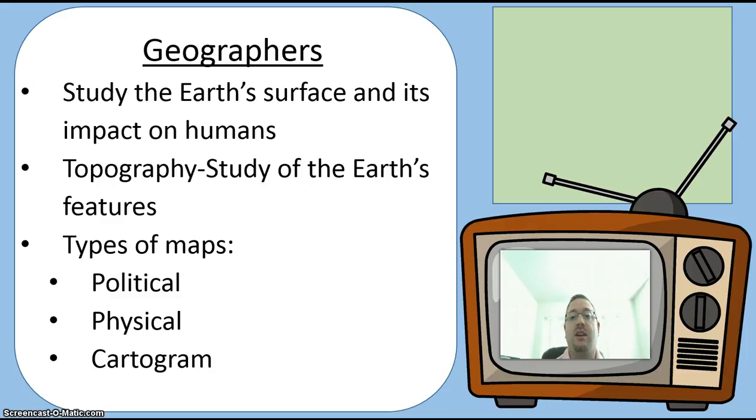A cartogram is a map that has information on it. Now, it can be done in a couple different ways. They could either add things to it, like symbols, to indicate that there's resources in a certain area, or there's certain people living in a certain area. Or the other thing they might do is distort the size of countries or states or things like that to demonstrate that they might have more money or something like that.